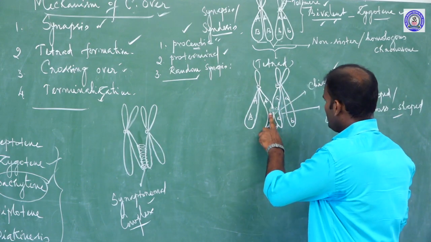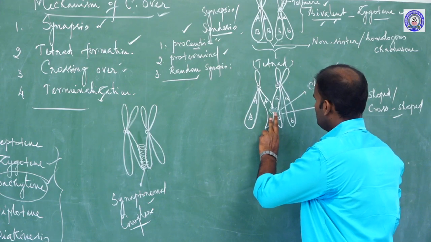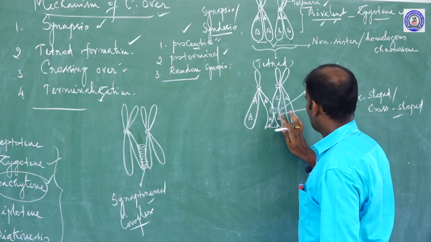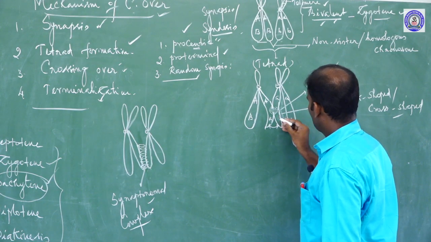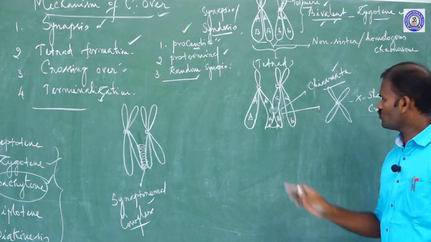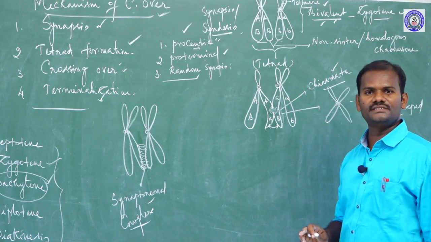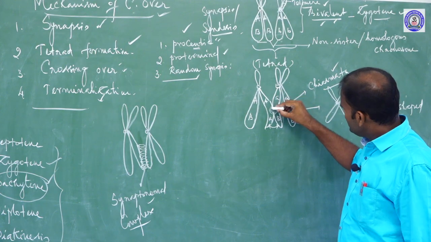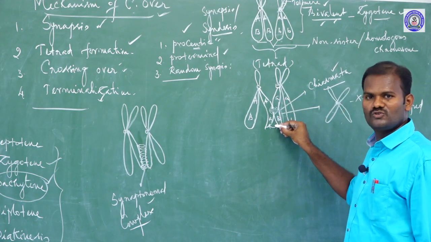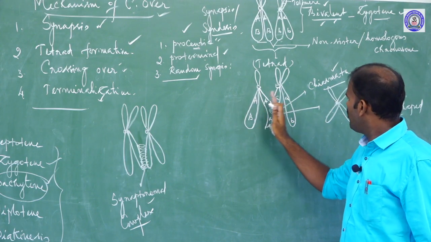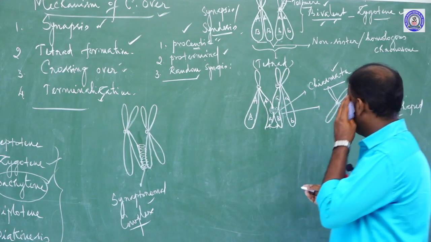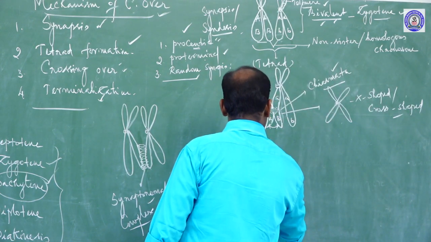For example, here small a, here capital B. That's all. Chromosomal segments are exchanged. So the chiasmata regions move towards the end of the chromosome, and finally these two homologous chromosomes get separated by this process called termination. Yes, this is called termination.